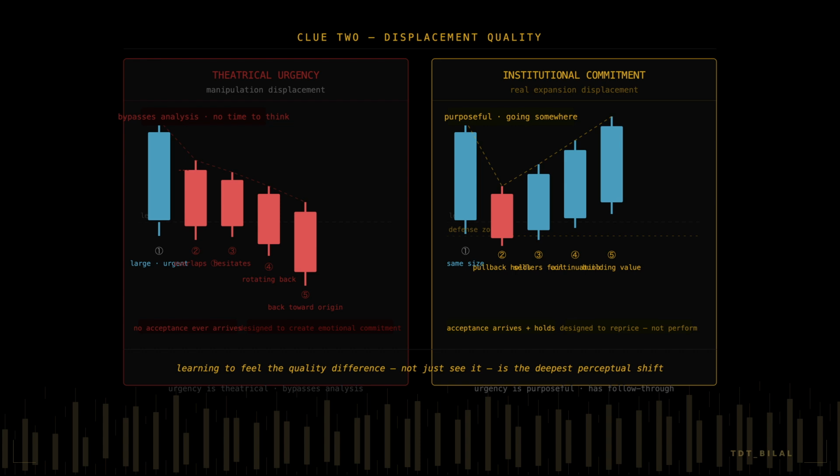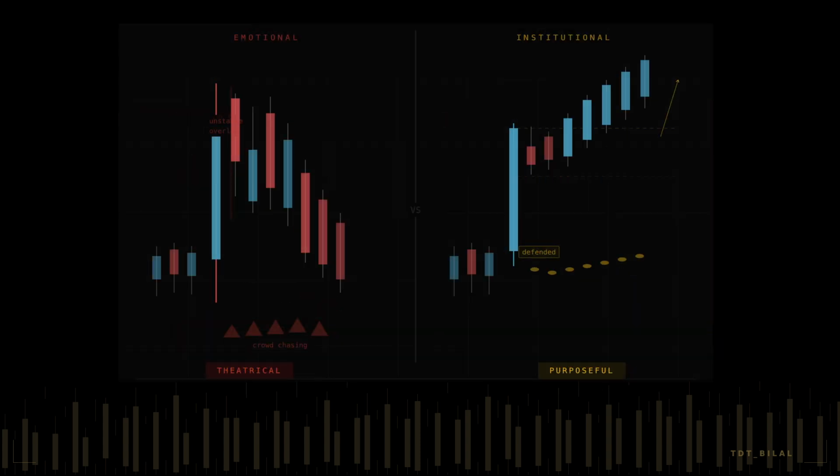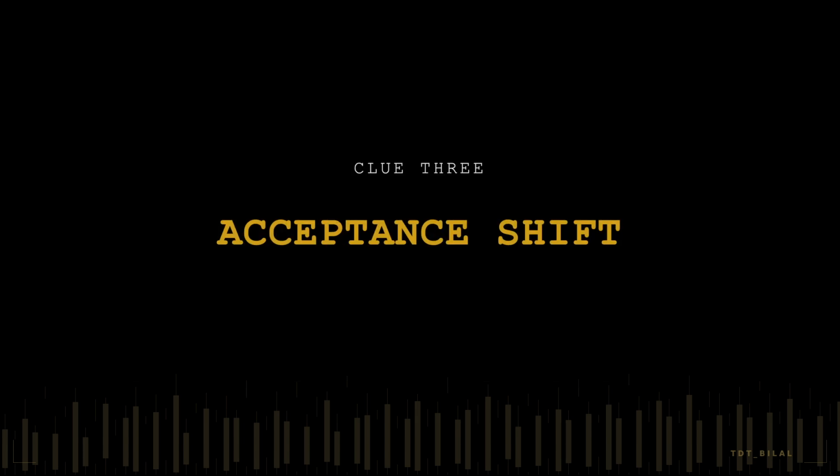Real expansion displacement feels intellectually committed, efficient, like the market is going somewhere with direction rather than performing movement for an audience. The urgency is purposeful rather than theoretical. The candles have follow-through rather than hesitation. Learning to feel the difference between these two qualities of displacement, not just see them, is one of the deepest perceptual developments in operator training. Clue 3: acceptance shift.